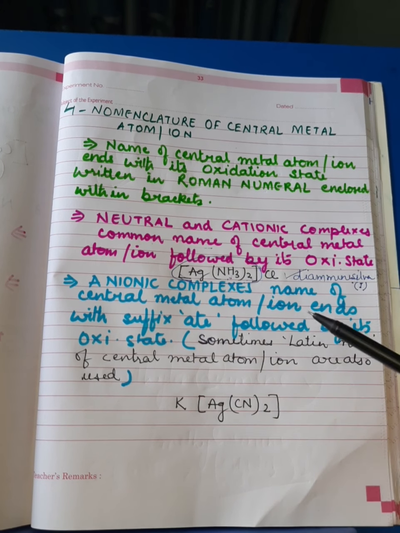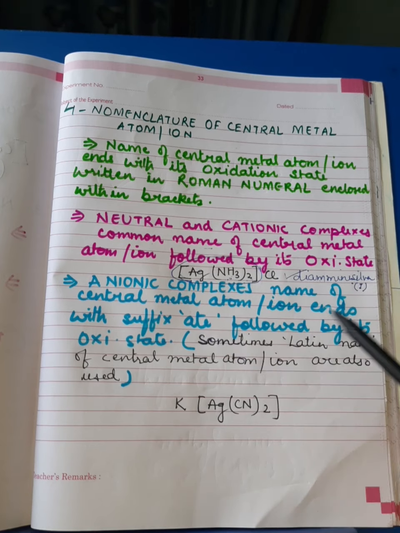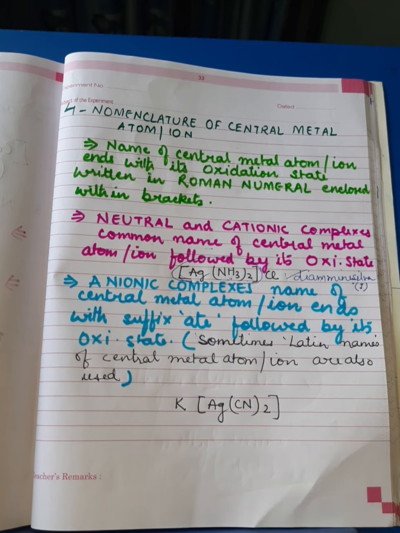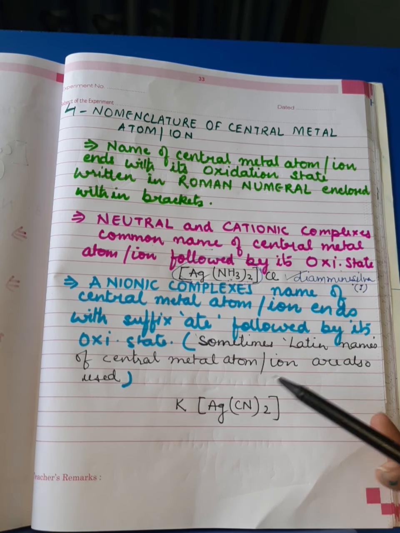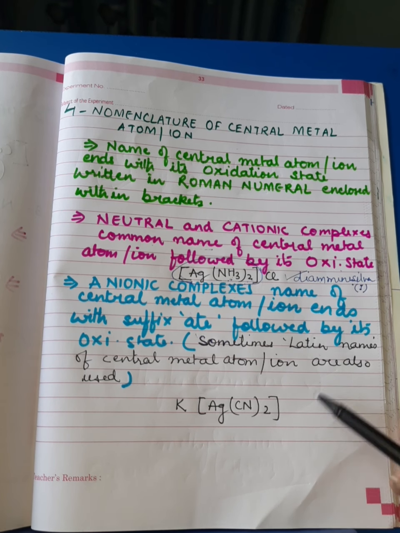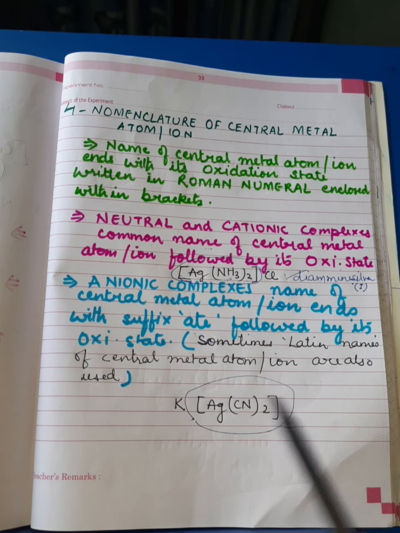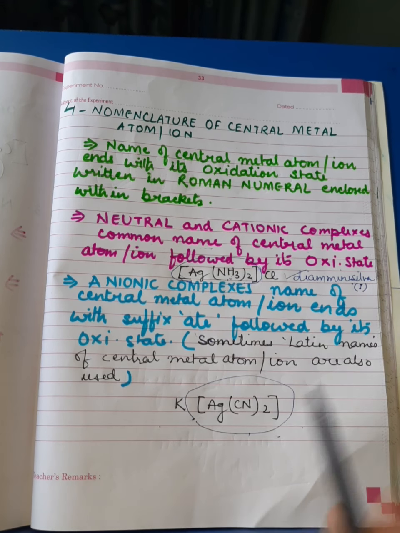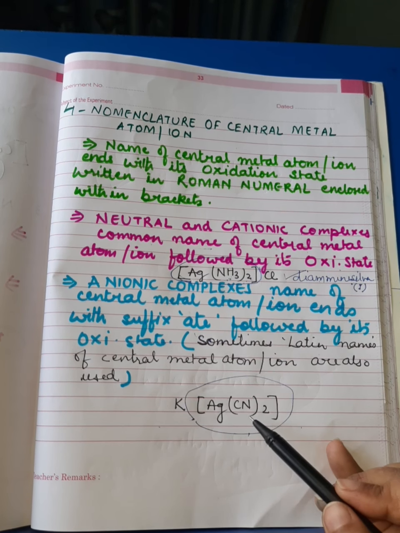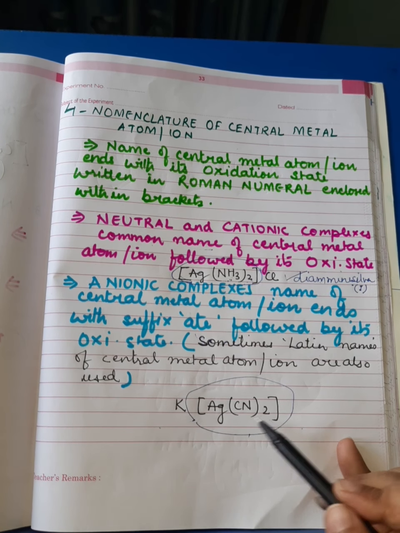Now when it comes to the anionic complexes, in anionic complexes the name of the central metal atom or ion ends with the suffix ate, followed by its oxidation number. Sometimes we use the Latin names of the central metal atom or ions as well. To make this rule clear, I have written one example. In this example you can see the coordination sphere is an anion. That's the reason this complex is an anionic complex. Here you can see CN minus, cyanido, is the ligand, which is 2 in number. So we can call it dicyanido.